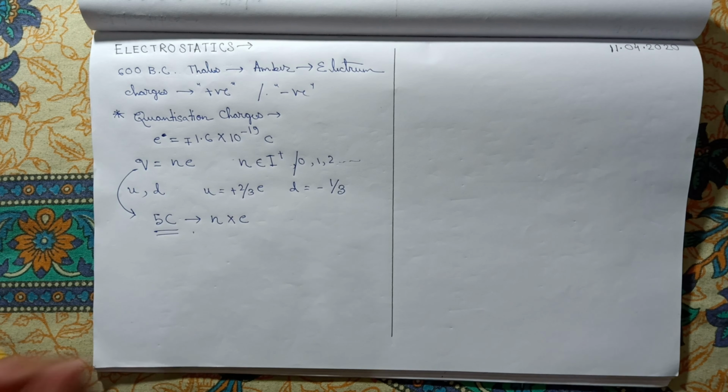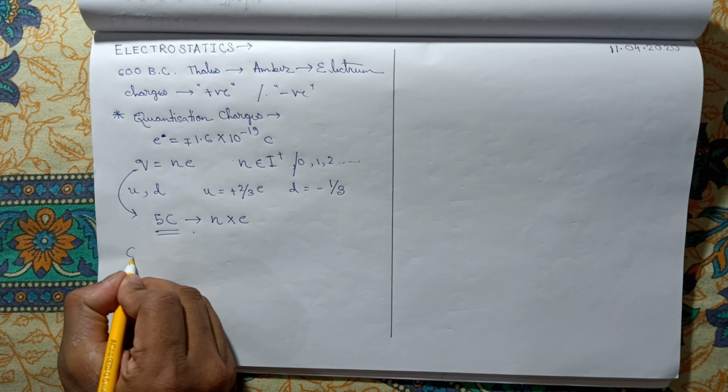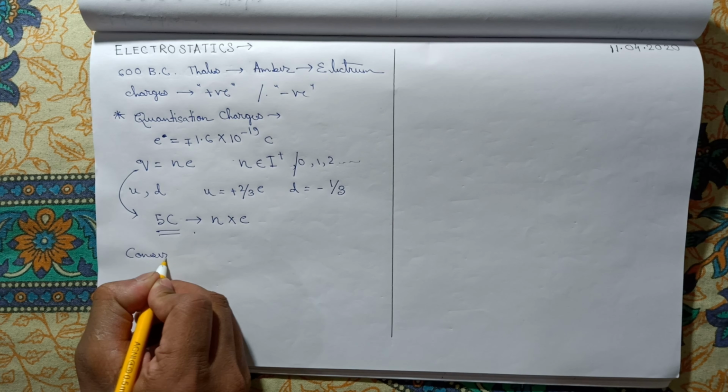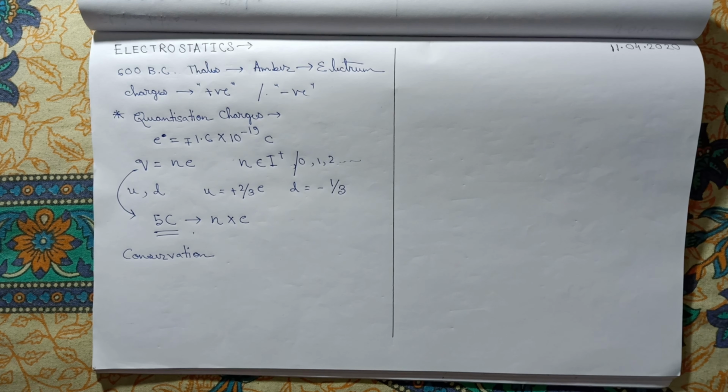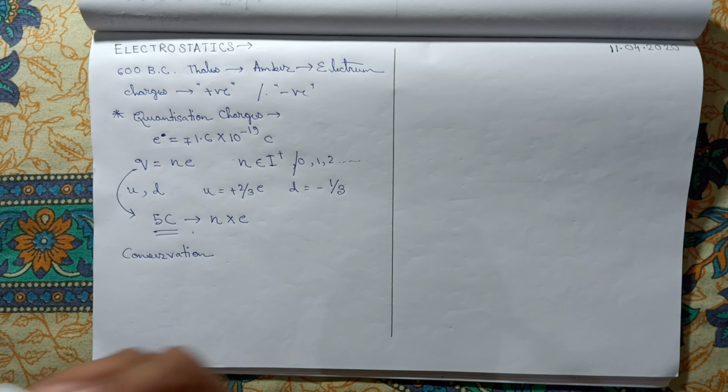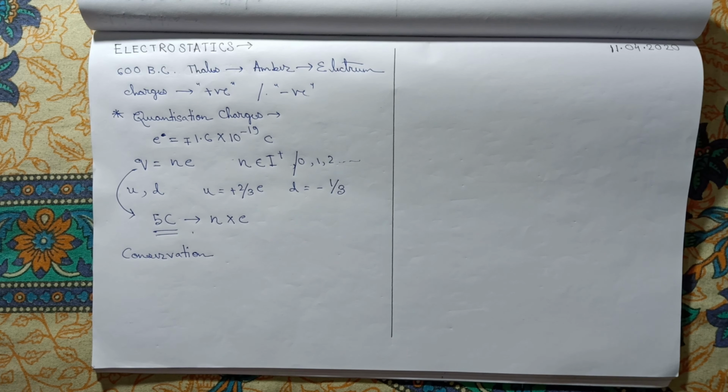Now, as we all know, there is conservation of mass and conservation of energy. In case of charge, there is also conservation of charge. In conservation of mass, mass cannot be created or destroyed, so the total mass in nature must be constant, as well as energy.